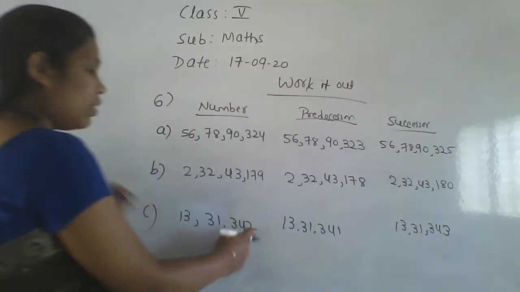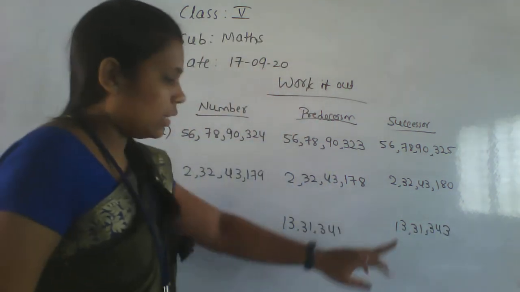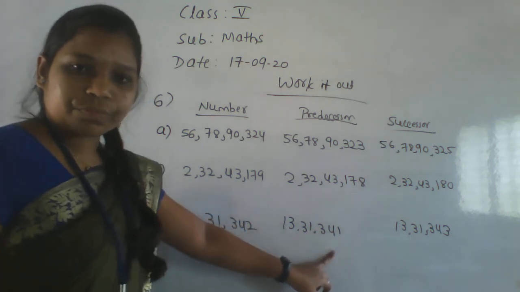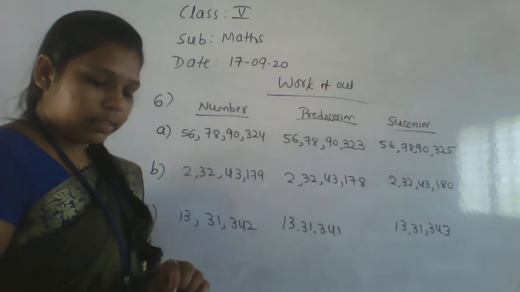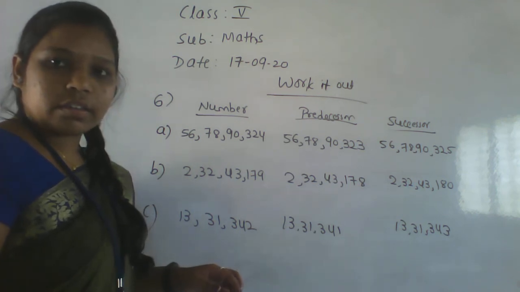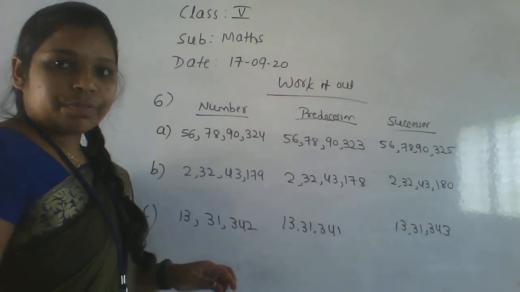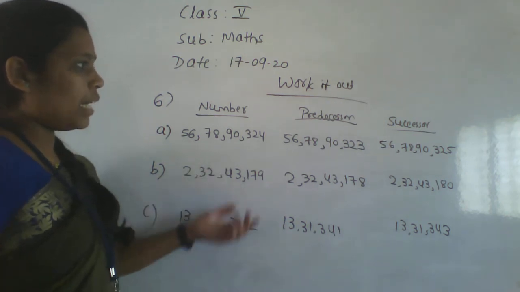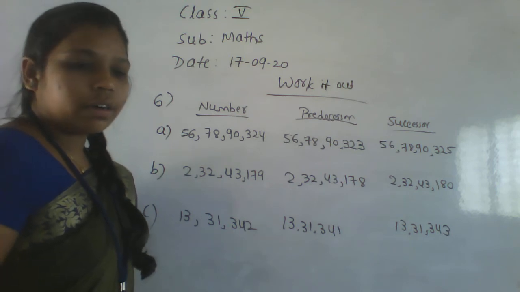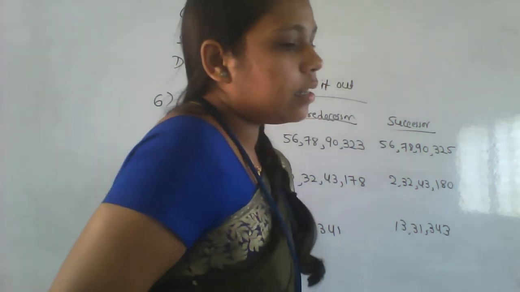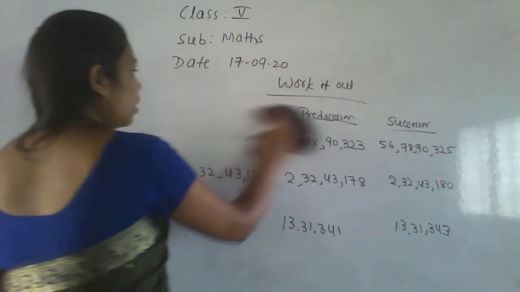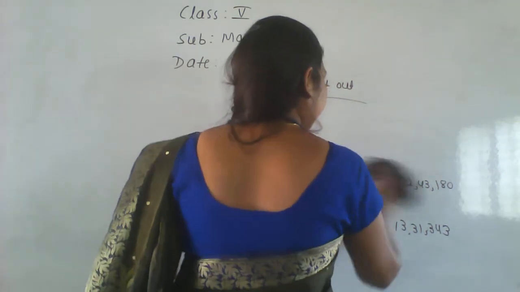After 342, 343 is there. Before 342, 341. So this is the way we have to write the predecessor as well as the successor. Is everyone getting it? Okay, fine. So the next one is the seventh main. Completed the sixth one. Now go for the seventh main.